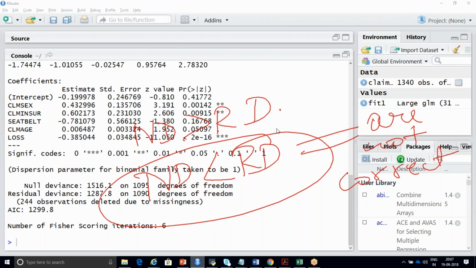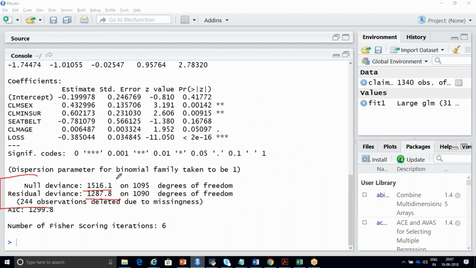Okay. Now, in this case, your residual deviance is 1287 and null deviance is 1516. What does this indicate?